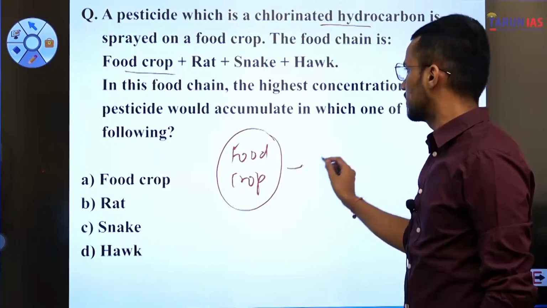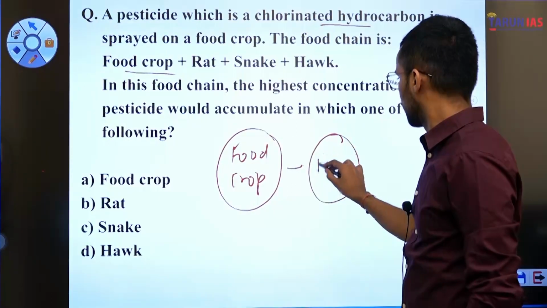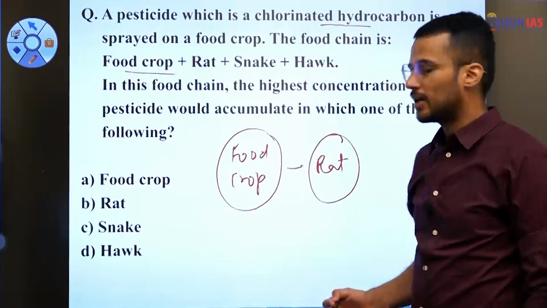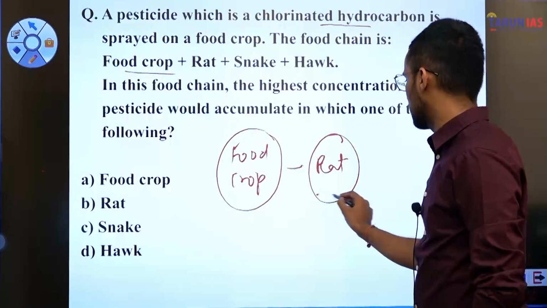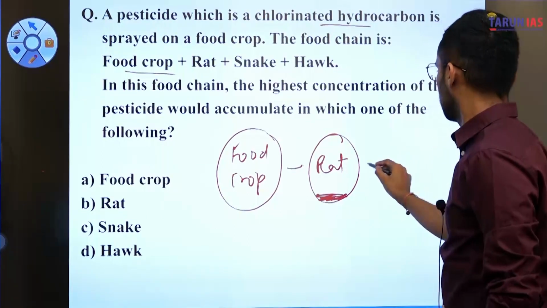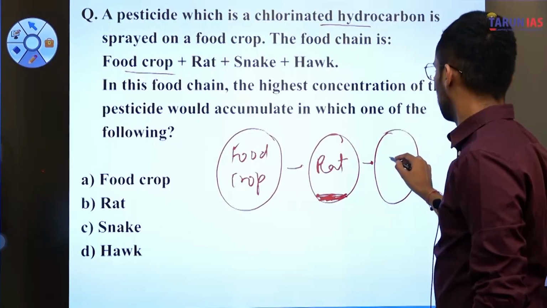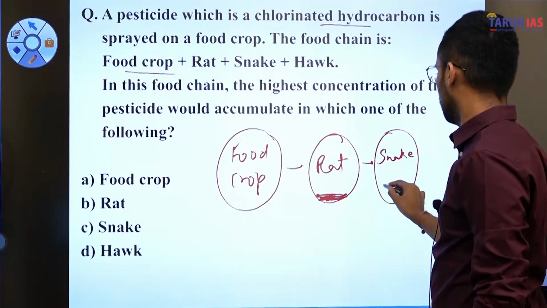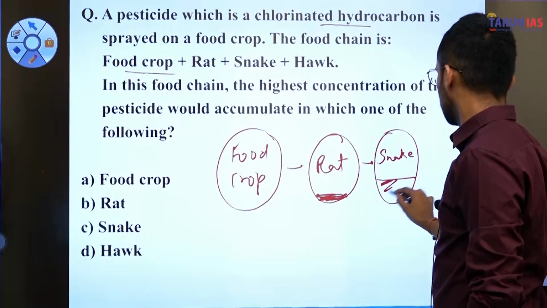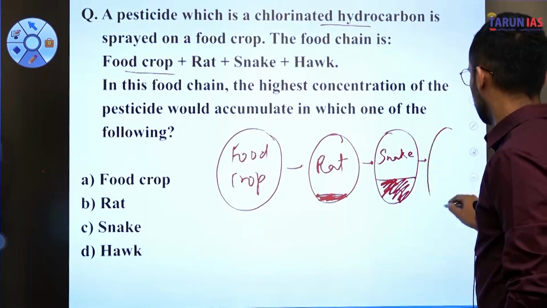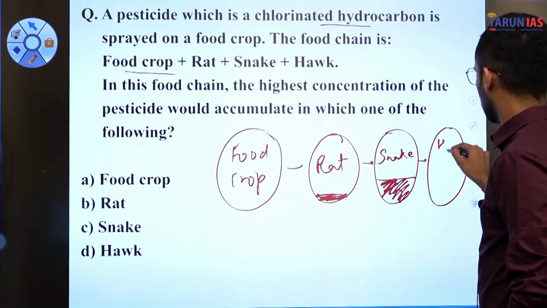Then the food crop is consumed by the rat. So the concentration has increased in the body of the rat. Then it is the snake. So again the concentration has increased in the snake. And lastly, it is the hawk.